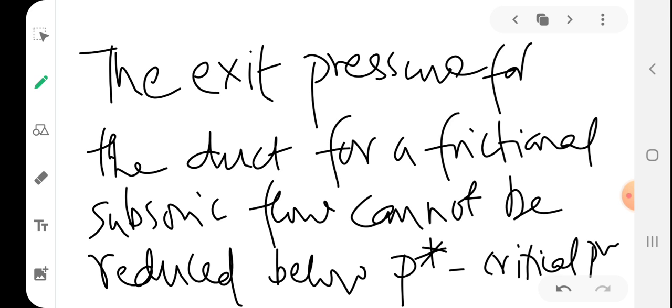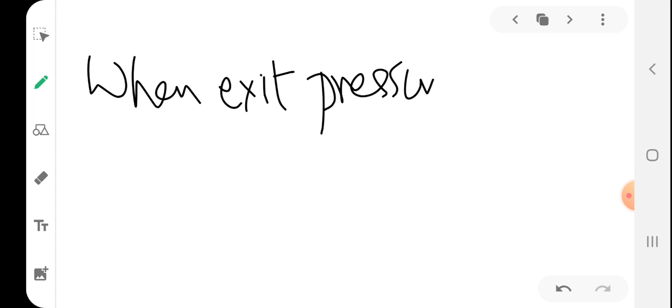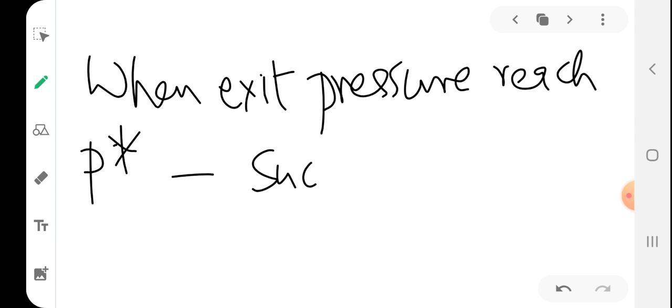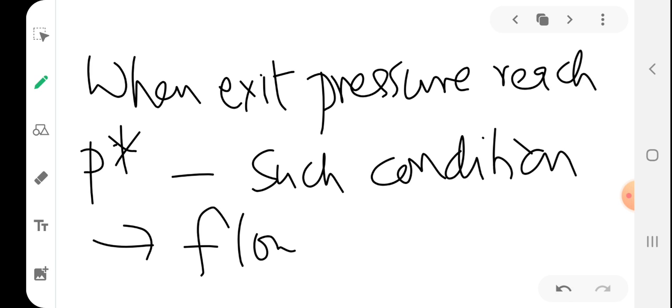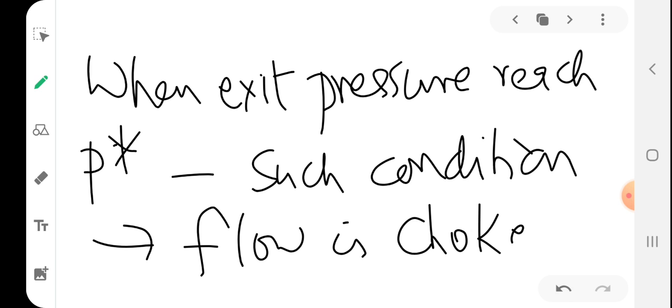Okay. So when such a condition is reached, the flow is said to be choked. When the exit pressure reaches P star, the flow is choked. So very important: when the pressure at exit becomes P star, the Fanno flow is said to be choked.